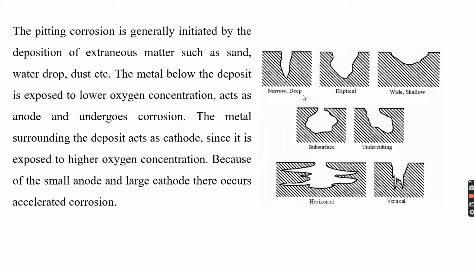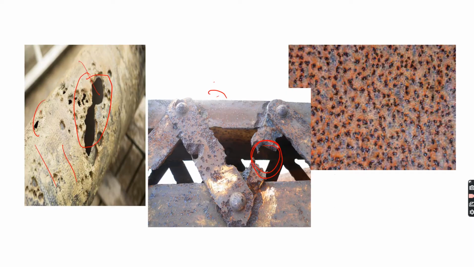These are the different kinds of pitting corrosion. The pitting can take place in the form of narrow and deep pits, elliptical shaped pits, wide shallow pits, or subsurface pits. The way the metal undergoes pitting depends upon the kind of metal and the atmosphere. So these are the examples and the pictorial illustrations that show pitting corrosion.